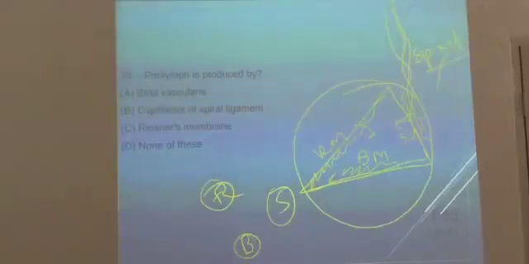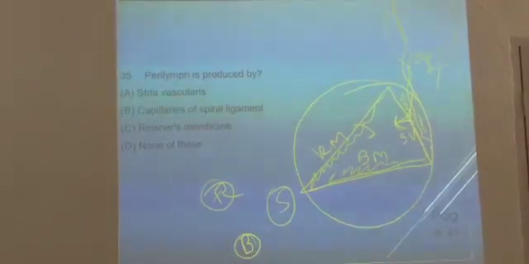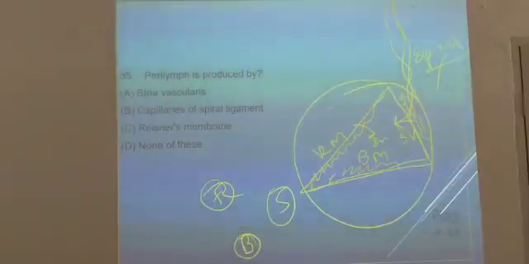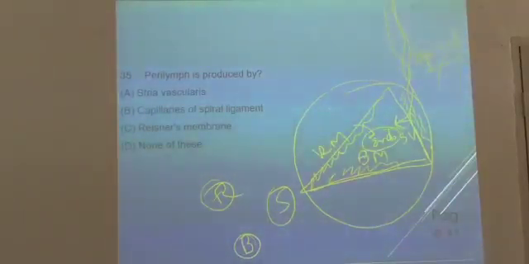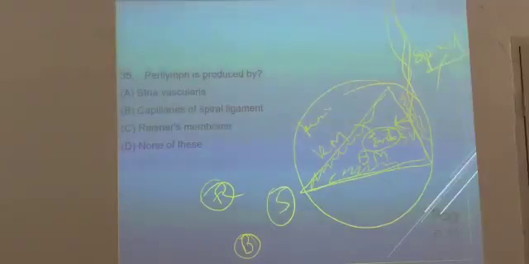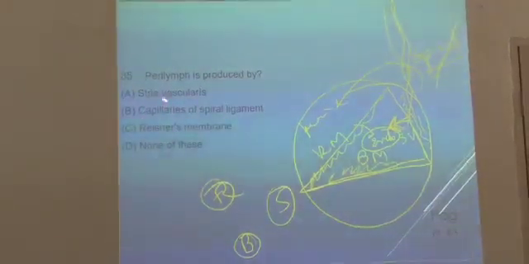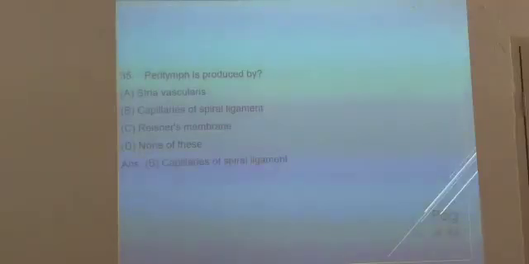So the stria vascularis is producing, what is this space called? Endolymphatic space or perilymphatic space? So is this endolymph or perilymph? This is endolymph. This is perilymph. So stria vascularis is secreting endolymph. Perilymph is produced by this particular spiral ligament, the capillaries of the spiral ligament.